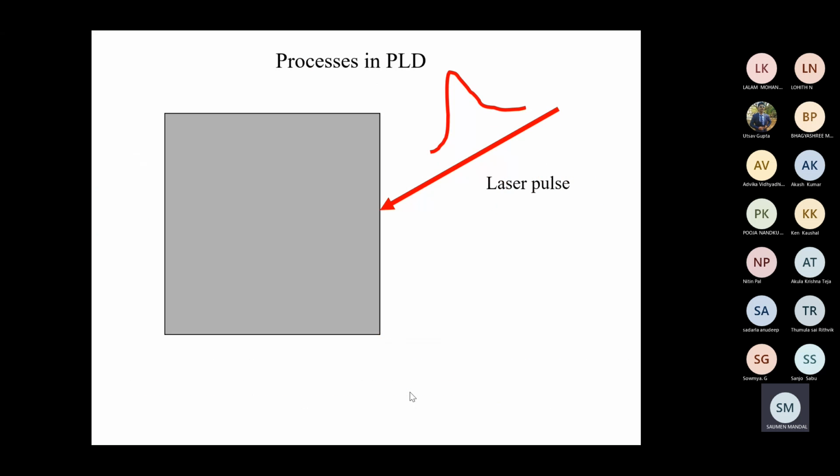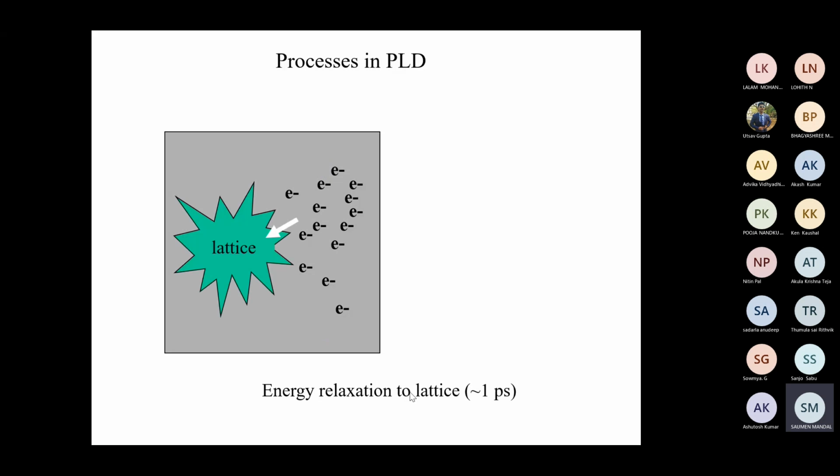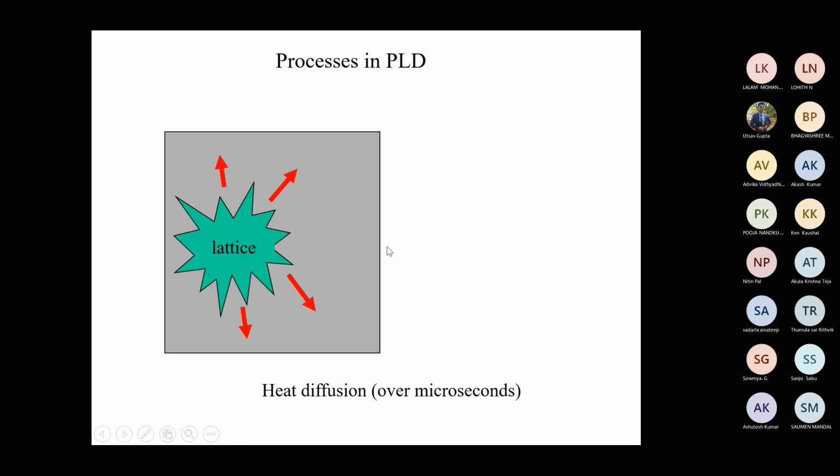So first the laser pulse is on that target. Second, electronic excitation. In this electronic excitation, you can see there is charge carrier generation, then energy relaxation to the lattice, which happens in around picoseconds. And you can see the lattice and electron interaction, and finally heat diffusion.